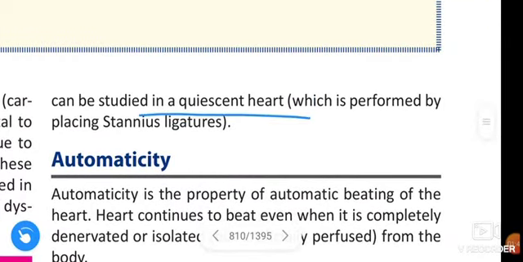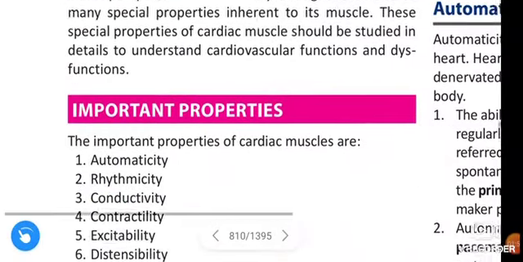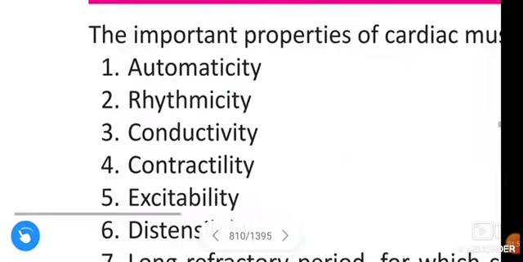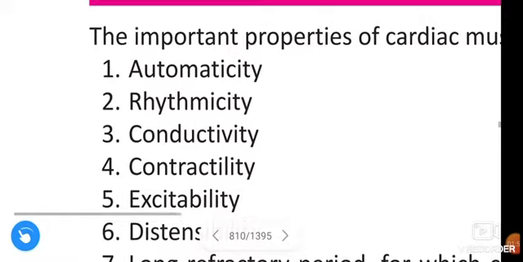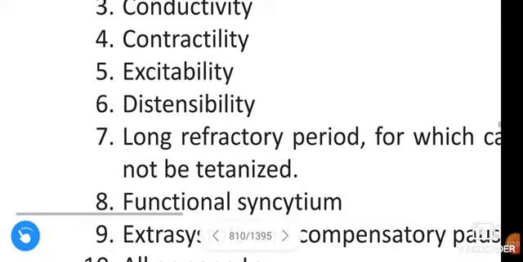quiescent heart, which is performed by placing Stannius ligatures. Okay, see what we see in beating heart, that means 1 to 6. What are the 1 to 6? Automaticity, rhythmicity, conductivity, contractility, excitability and distensibility.